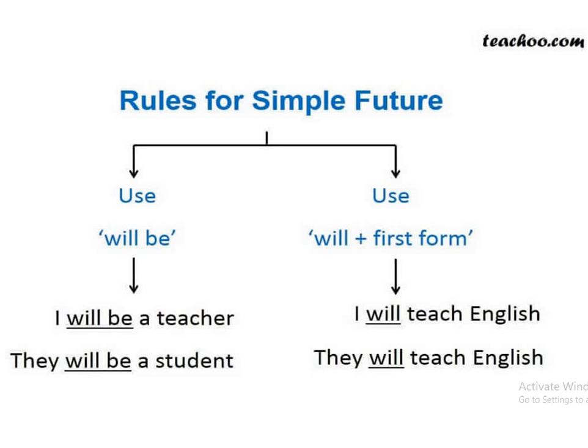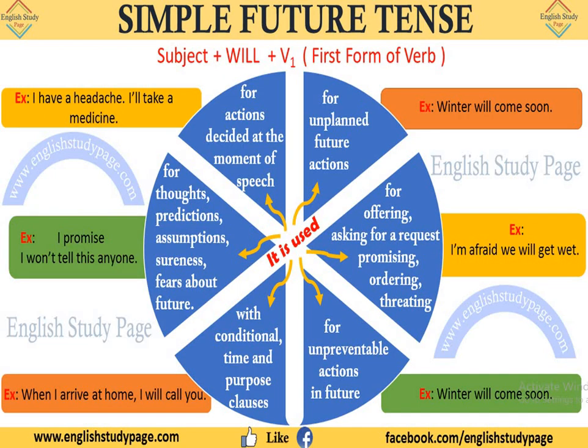They will be a student. So the main verb is not there. That is why we are using be. And when a verb is already there, then we say I will teach English. Like teach is already there, the verb is already there. So we are going to use will plus the first form of the verb. Now here are the different situations in which we use simple future tense.